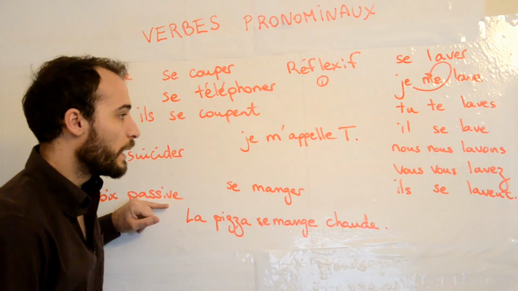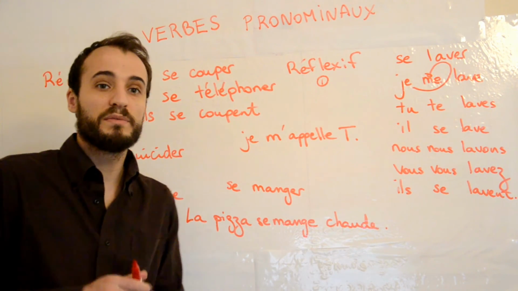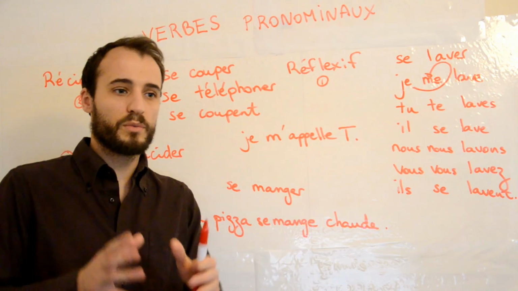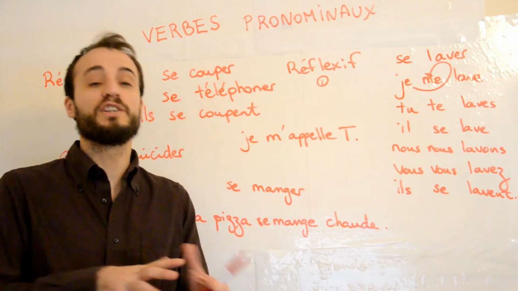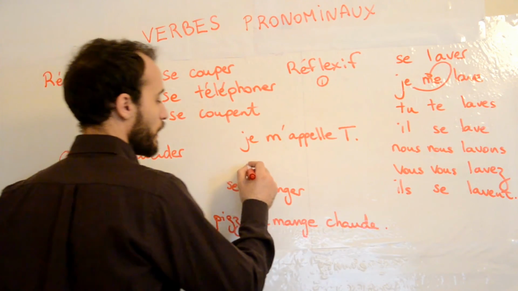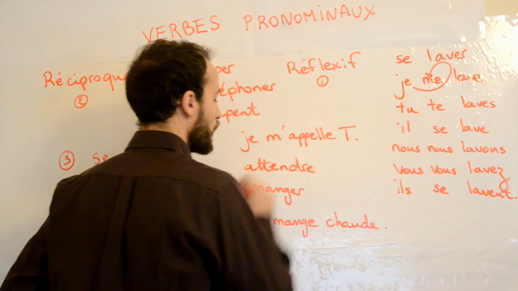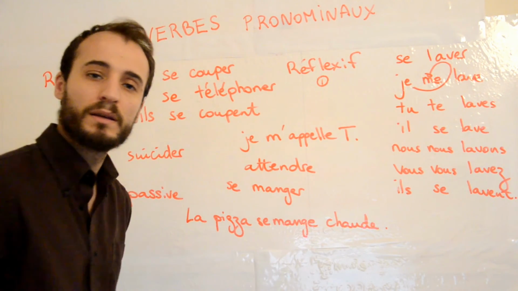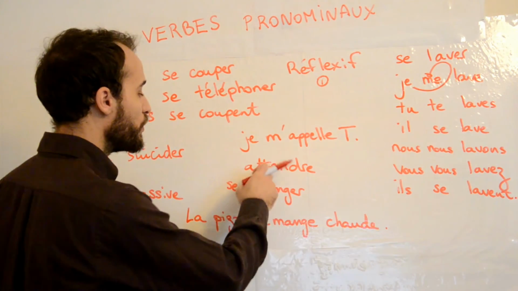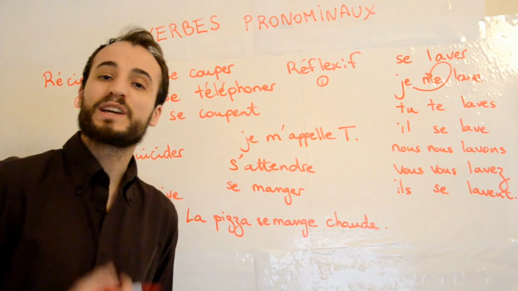Okay? The last thing I'd say about the pronominal verbs is that some verbs will have one meaning when they are not pronominal and another meaning when they are pronominal. For instance, attendre, to wait. If you put that in a pronominal form, s'attendre, then it's to expect.